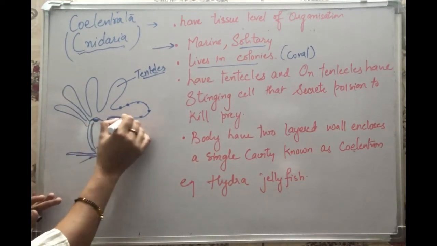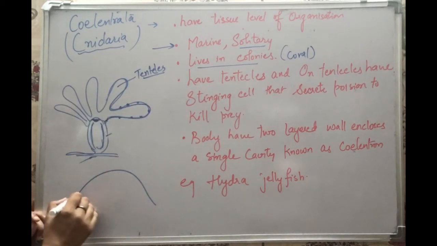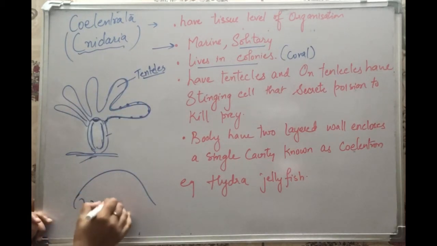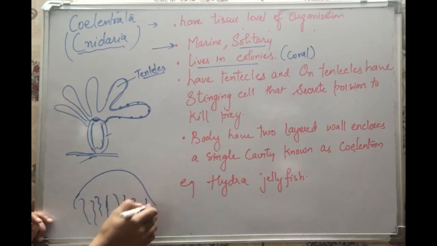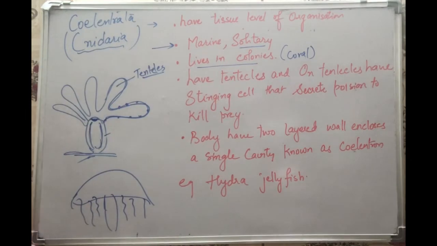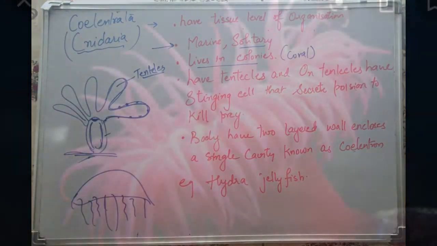In the hydra, you see the tentacles are on the upward side, right? But the jellyfish has this as the main body, and the tentacles are hanging downward. So this is the basic difference, but otherwise they all belong to the Coelenterata category.